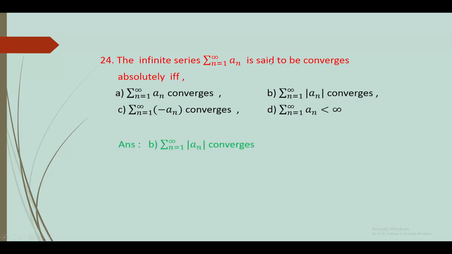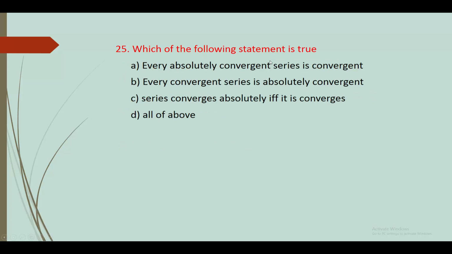Answer is B option, sigma n varies from 1 to infinity mod n converges. 25. Which of the following statement is true? A option, every absolute convergence series is convergent. Every convergent series is absolutely convergent. Series converges absolutely if and only if it converges, and D option, all the above. Answer is A option, every absolute convergent series is convergent.